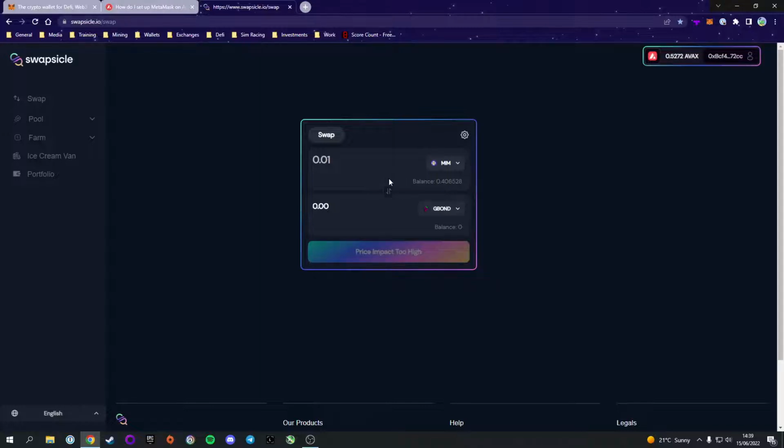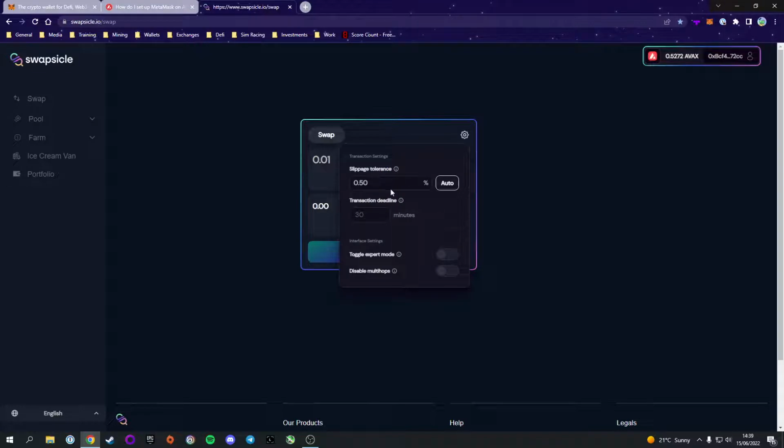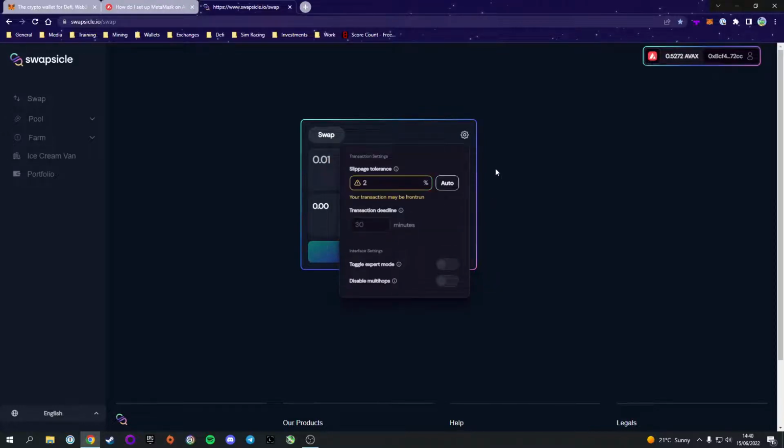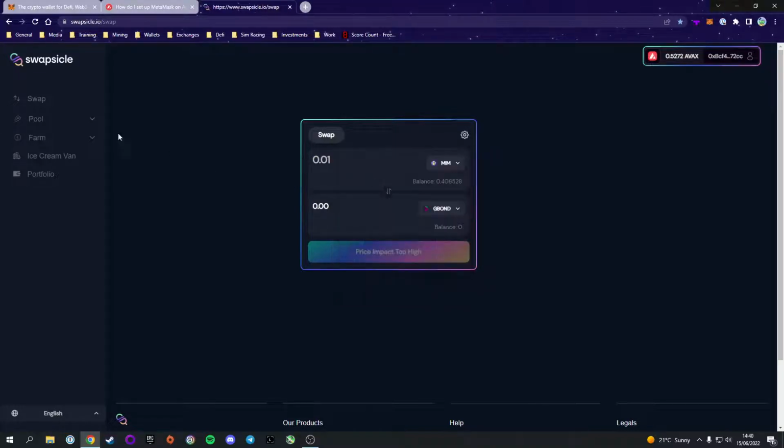Pretty cool. Few people have failed swaps. The easiest fix for that and the most common cause is your slippage being too low. By default it's set to 0.5%. If that fails, just change it to 1% and try again. If need be, change it to 2%, and then try that again. But most of the time, 0.5 will do just fine.